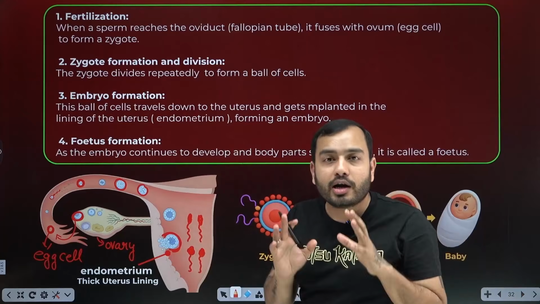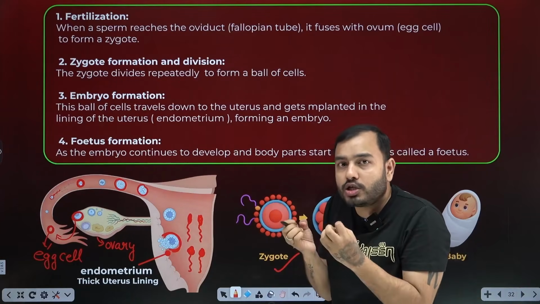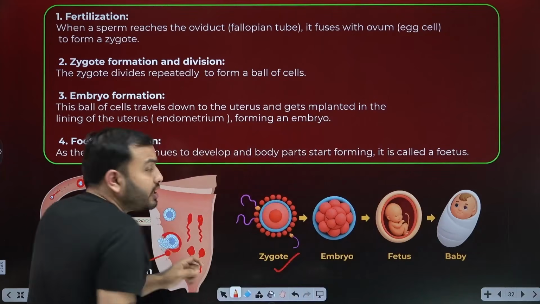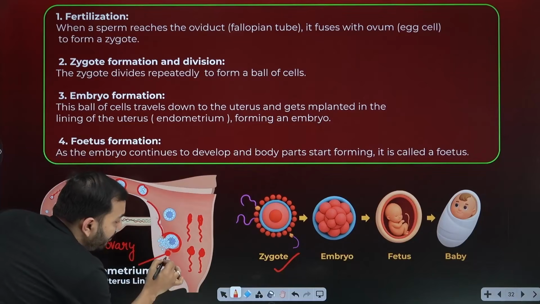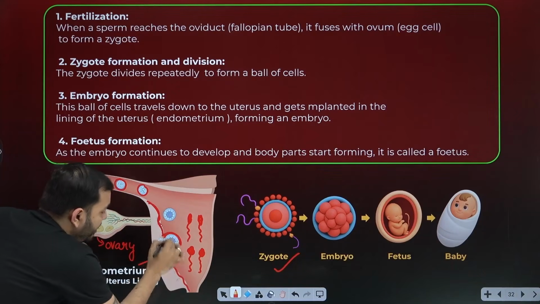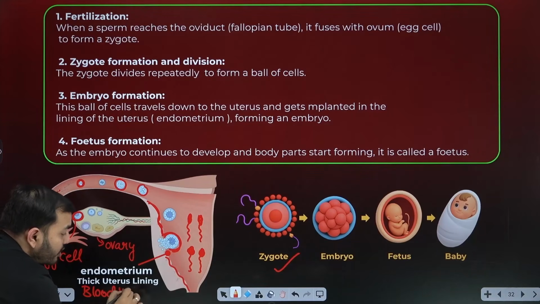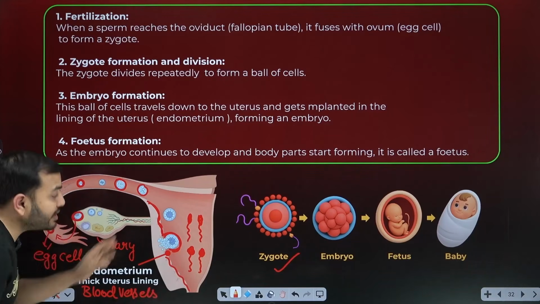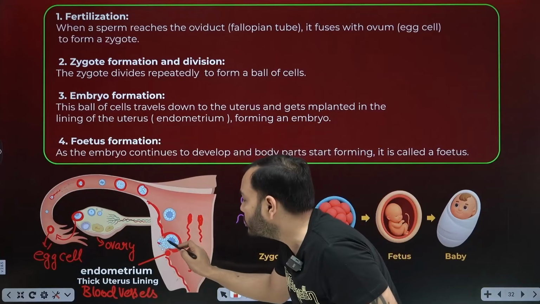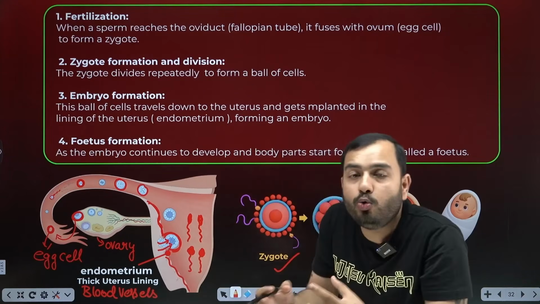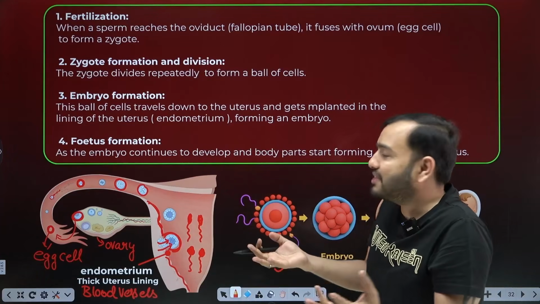The embryo needs food and drink, needs oxygen and needs to excrete waste. So now it will need some source. Mommy's uterus, that is the womb, has a thick lining of blood vessels. The embryo comes and sticks to this. What does it say to mommy? Give us oxygen, give us glucose. They take oxygen and glucose from her blood. This is what motherhood is. That is why it is so beautiful.